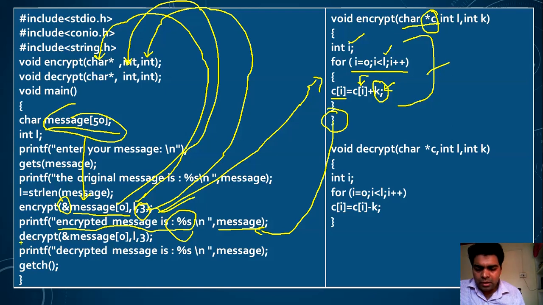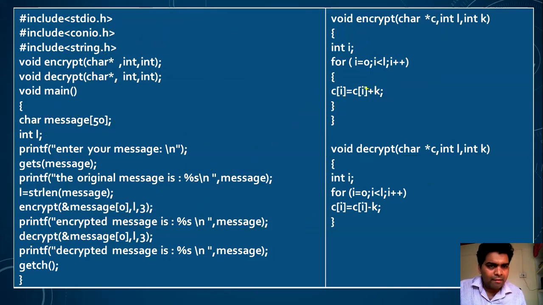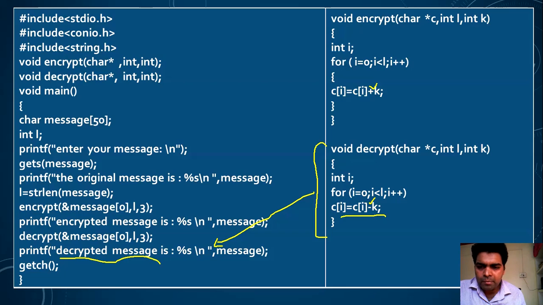Now again I am using the decrypt function. In the decrypt function, this encrypted message is sent as a parameter that will be accepted by this character pointer, and I have performed the same activity but in reverse order. In the encryption, I have added this key. In the decryption function, I have subtracted the key from the character, so that we will get the original message. After performing this decryption operation, the control will come back to the main function, and I have written one line of code, decrypted message is %s, so the original message will be printed on the screen.